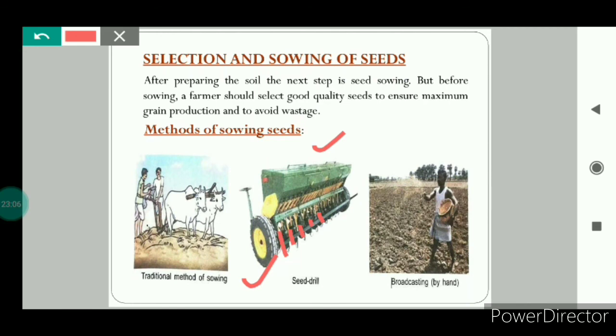Here you can see this person is broadcasting the seeds. Broadcasting means scattering the seeds randomly in the field. It can be done using hands or by using a mechanical broadcaster. What is a broadcaster? A broadcaster is a wide mouthed tube that spreads the seeds randomly on the ground. So we just saw the tools that are used for sowing the seeds.